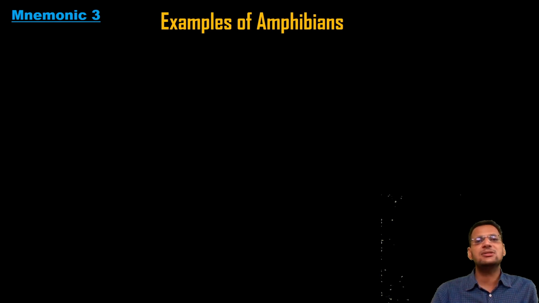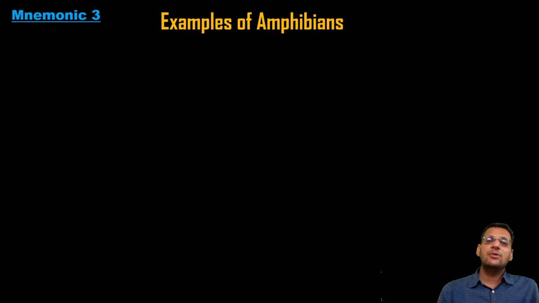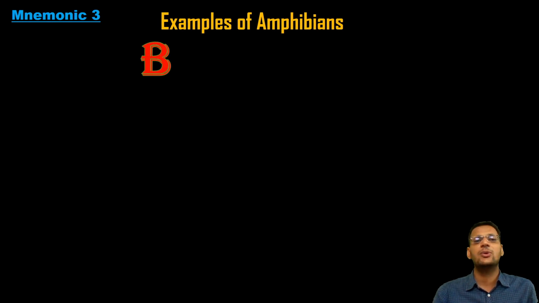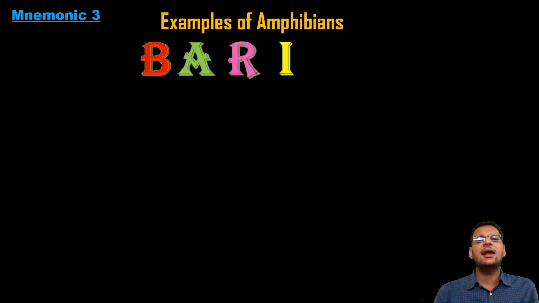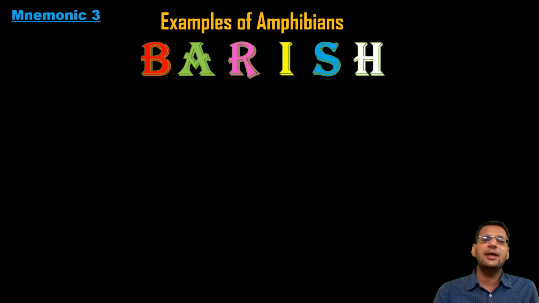Let's move ahead with the third mnemonic, and the third mnemonic would help us remember the examples of all the amphibians. Now amphibians, if the basic example of amphibian is a frog, in which season can you easily spot a frog? The answer would be monsoon season or rainy season. So you just need to remember rains for the examples of amphibians, and rains is called barish. You must have heard this word barish, B-A-R-I-S-H. Barish means rains. So by rains you can spot a frog, and by looking at the rains you can learn the examples of amphibians.